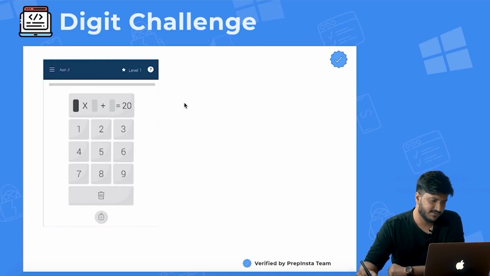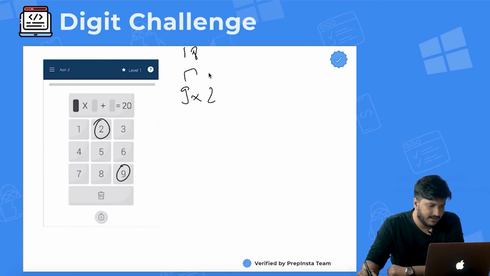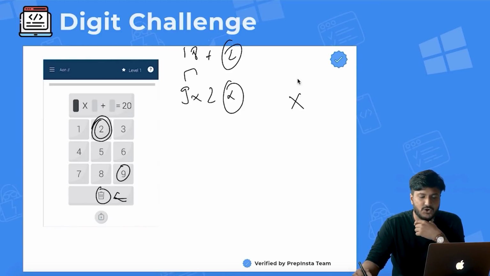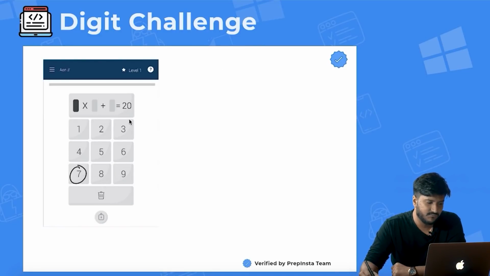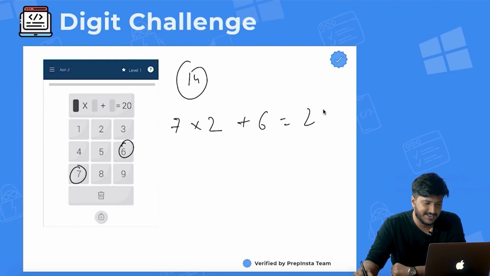Obviously, there are a few other games that we are going to play. So I can solve it very easily. For example, let's say I choose 9 first and then I choose 2. So 9 into 2 becomes 18. Okay, so I did it wrong. I wasted my time. I will have to click on delete. Because 18 plus 2, I need 2 again. So wrong, I can't do it like this. So what will I do in this case? I'll choose 7 into 2. So it becomes 14. And then I will choose 6. So 7 into 2 is 14, 14 plus 6 is equal to 20.